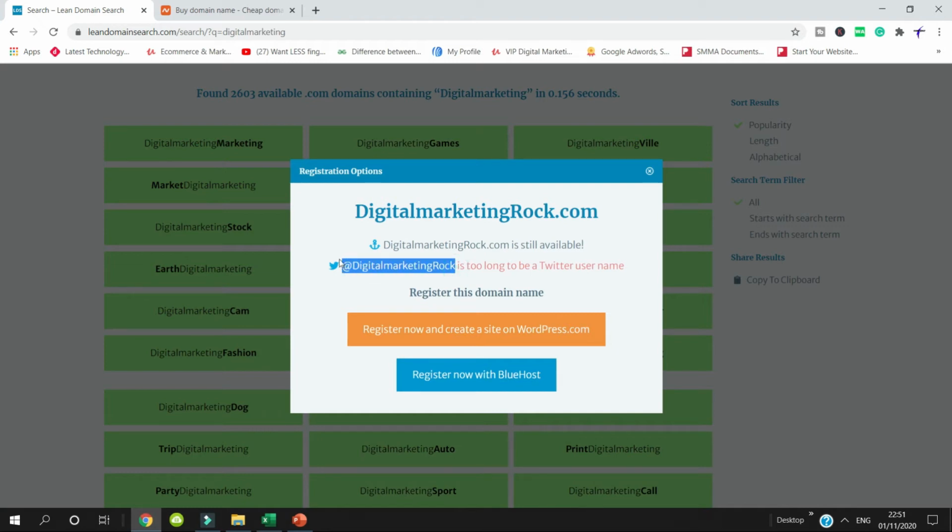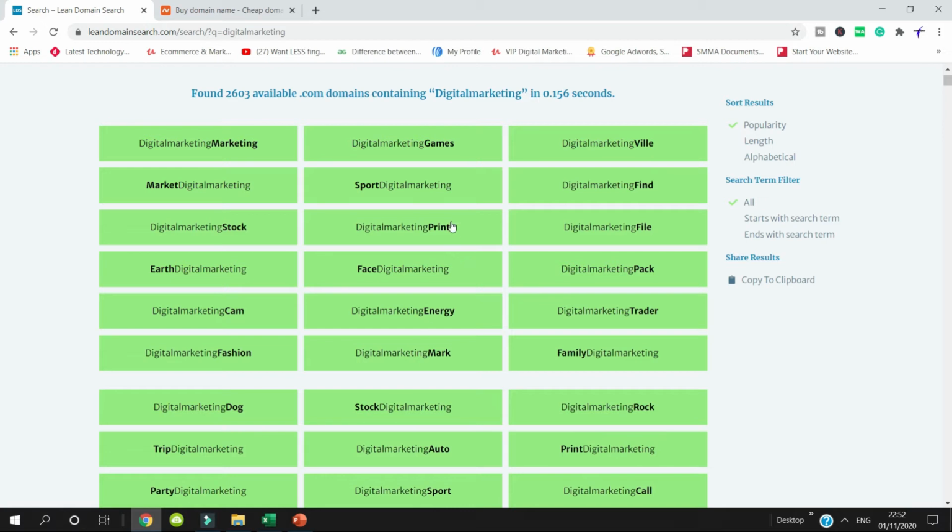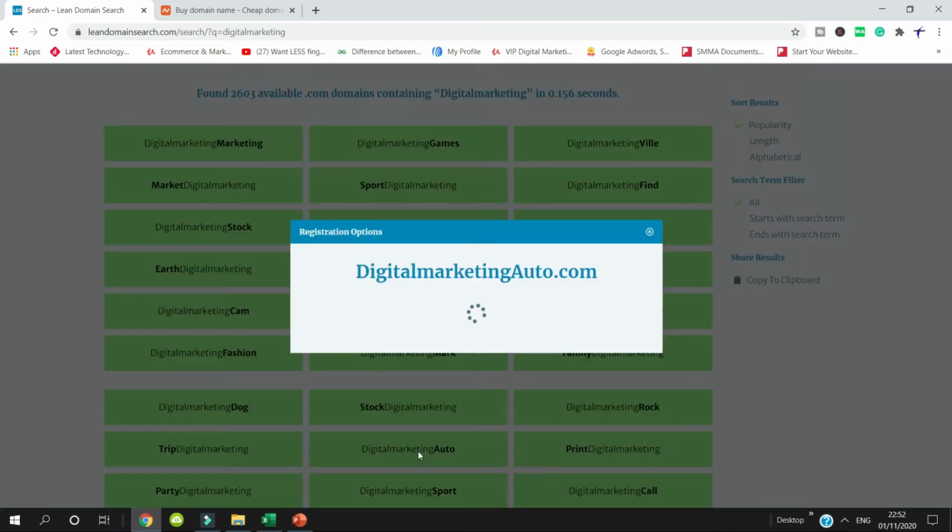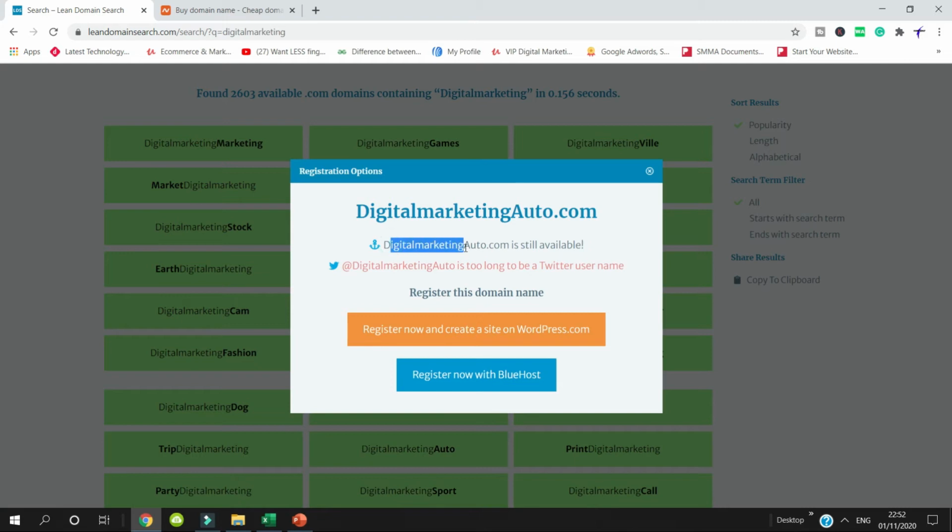It will also give you an understanding of whether you can register the same name on Twitter, or whether that name is good for Twitter or not, because on Twitter such a big name is not required, and ideally it is not good as per Twitter name expectations. But still, if you want, you can register the domain, or you can opt for a smaller domain. Suppose I go for the smaller domain, digital marketing auto. I see that digital marketing auto is still available, but again it is too long to be a Twitter username.